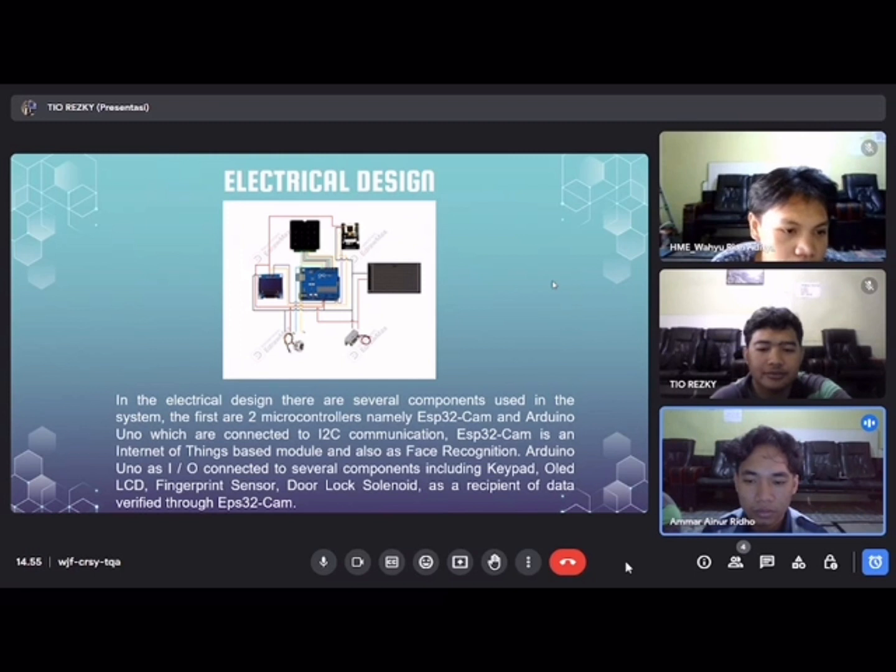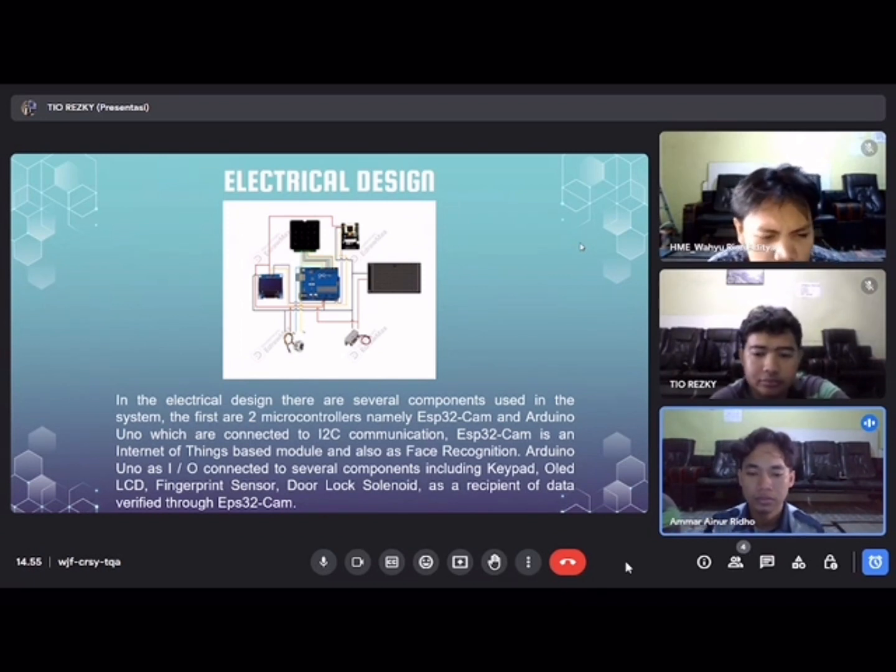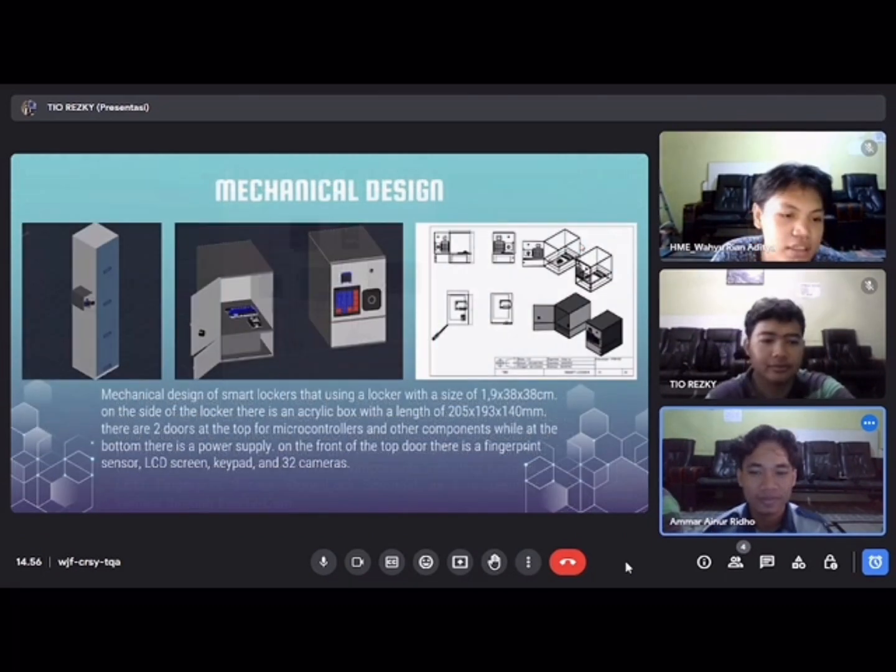The ESP32-CAM is an Internet of Things based module and also handles face recognition. The Arduino Uno is the controller connected to several components including the keypad, OLED, LCD, fingerprint sensor, and door lock solenoid, as a recipient of data.